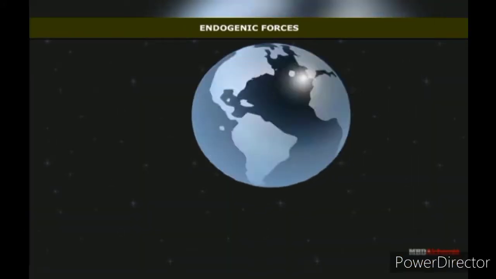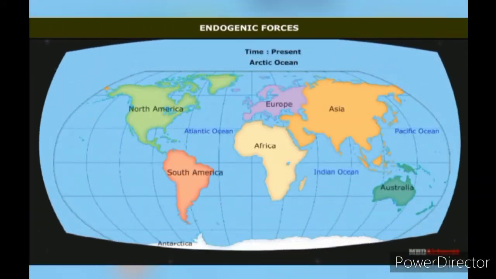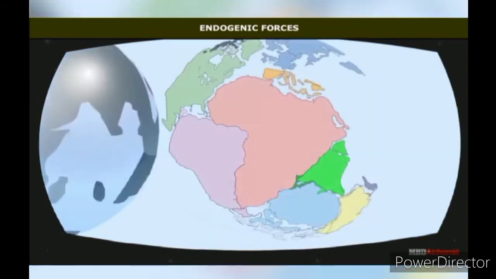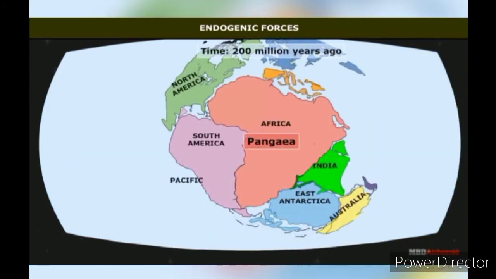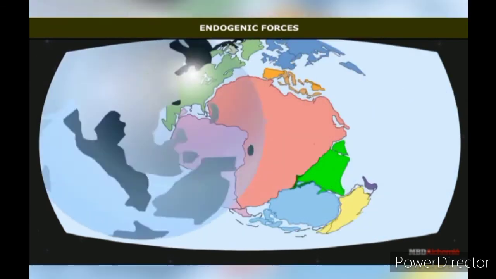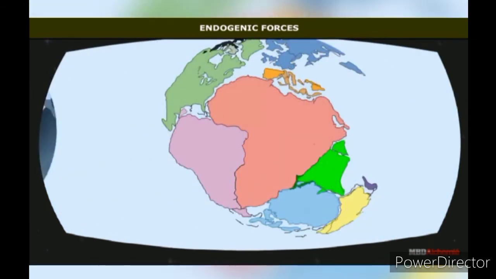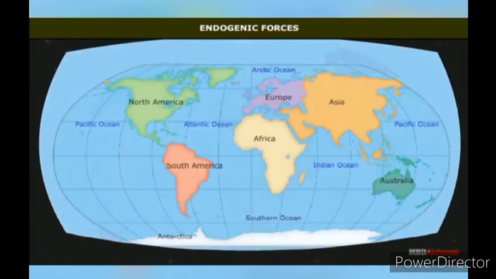Endogenic forces. There was only one continent, called Pangaea. The present 7 continents emerged when this single land mass split up. As a result, the oceans also got divided into 5 water bodies.